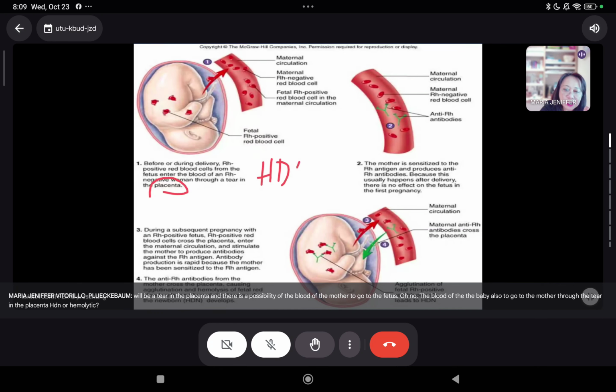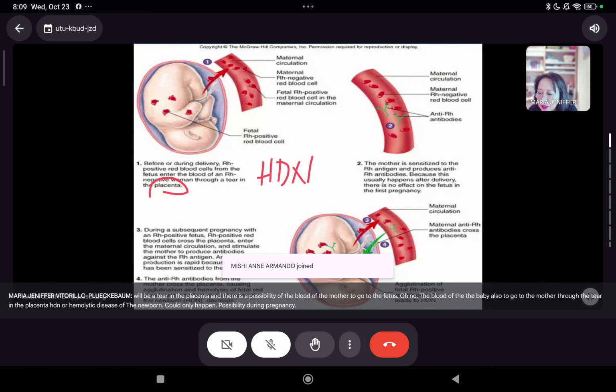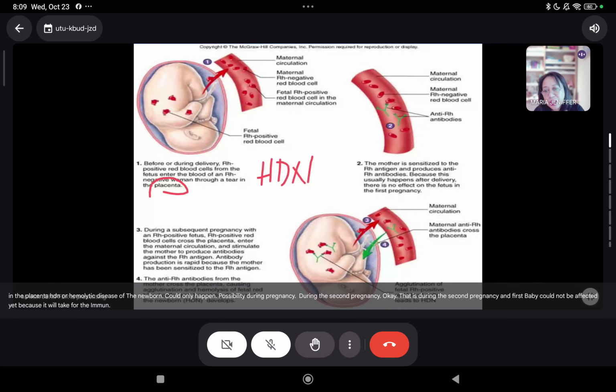HDN, or hemolytic disease of the newborn, could only happen during the second pregnancy. Okay? That is during the second pregnancy. Ang first baby could not be affected yet because it will take time for the immune system to produce the antibodies. Nakalabas na ang bata, pero hindi siya maaapektuhan kasi it will take the immune system of the mother to produce the antibodies. Pero yung second pregnancy, ang maaapektuhan nito, yung baby sa second pregnancy ang maaapektuhan if the mother is not going to be treated.